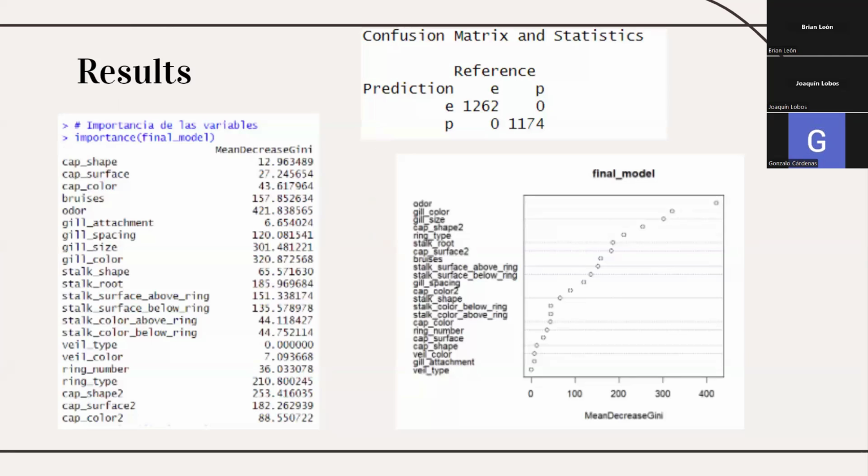After this, we decided to study the mean decrease Gini of each of the features. This is a coefficient that measures how each of the variables contributes to the final model. The higher the value, the higher the importance. In our case, the most important feature to classify the mushroom as edible or poisonous is odor, followed by gill color and gill size.